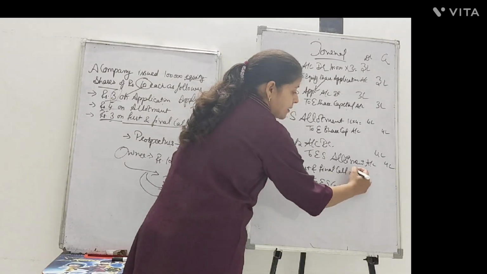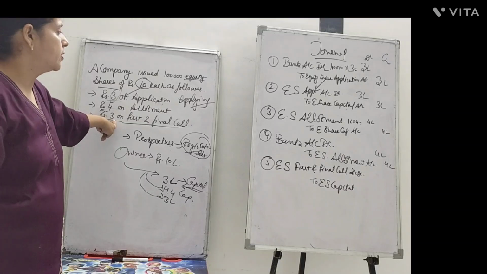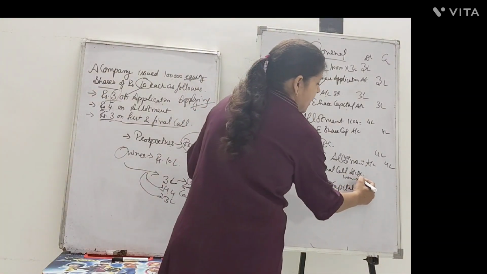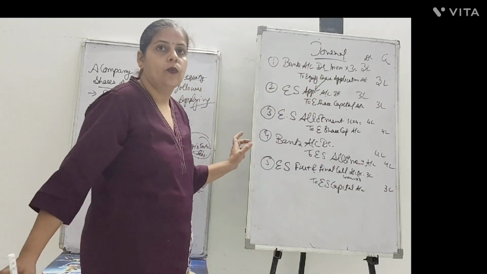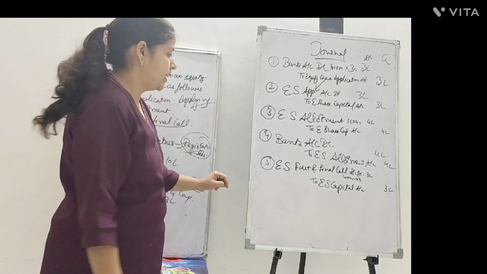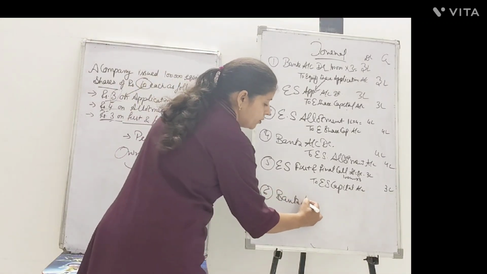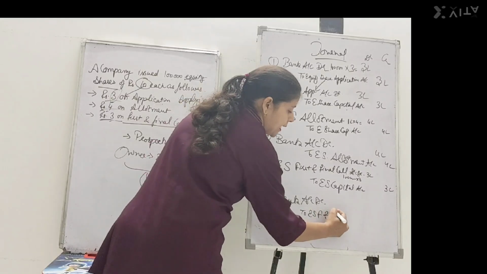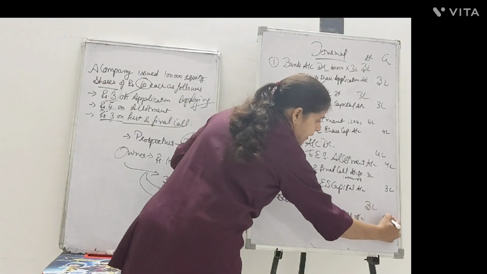So we asked them to pay how much? That is rupees 3 on first and final. So how many were the number of shares? 1 lakh multiplied by 3, we made a due for 3 lakh. If this is received fully, then the journal would be bank account debit to equity share first and final call account with rupees 3 lakh.